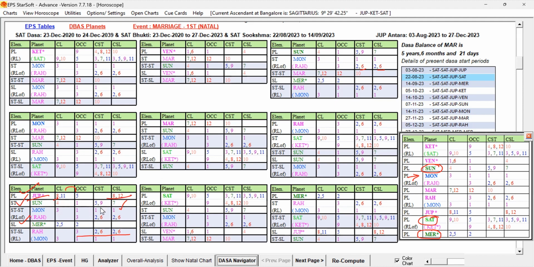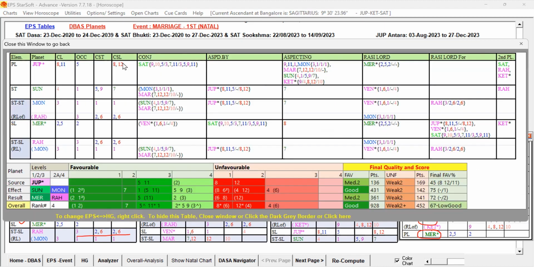You understand? Suppose you open the Jupiter, that's how you check it. Jupiter is the source planet, and conjoined with Saturn, our good key planet, is present. That is good only. And if you look at the Sun, it is a good key planet. It has Jupiter in its support, aspected by Jupiter. This means Jupiter is aspecting the Sun. So the 8 and 12 significators are influencing the Sun, also influencing the 12 level planet, Moon. So obstacles are being passed.